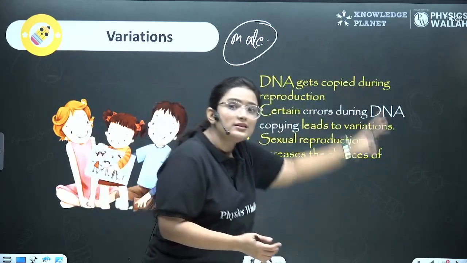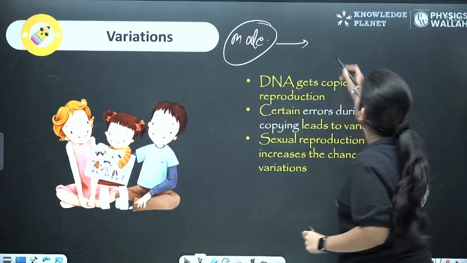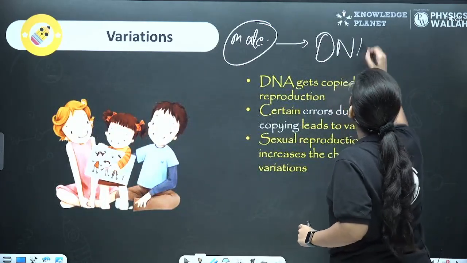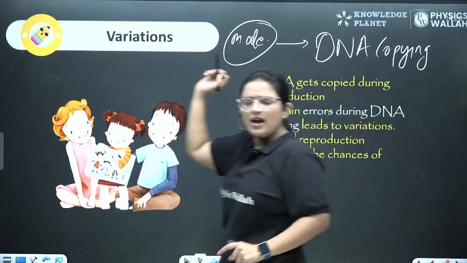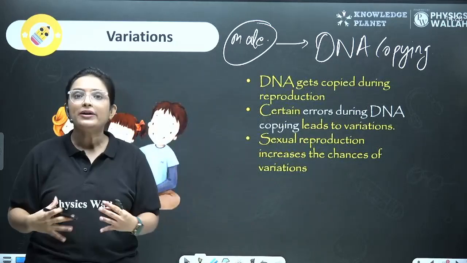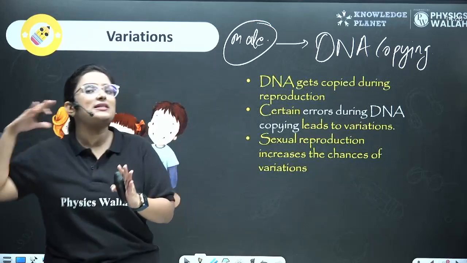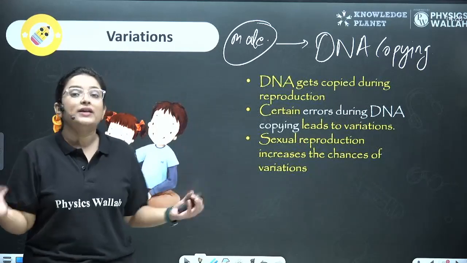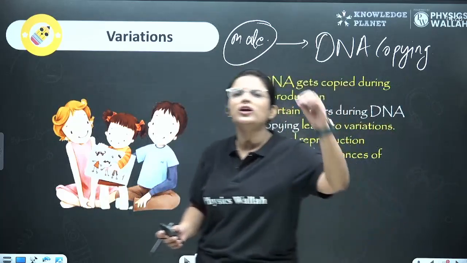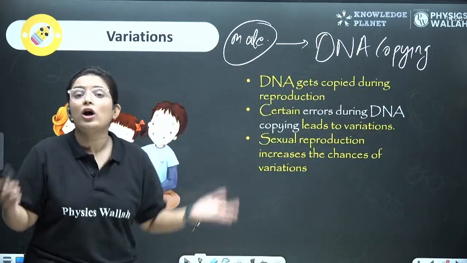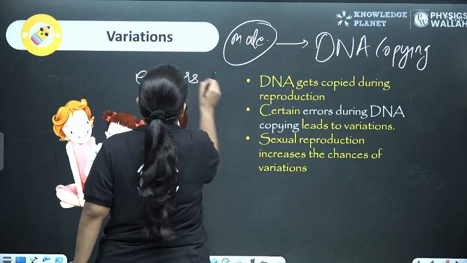So the process of reproduction starts with step one, the stage one, which is the DNA copying. Now, what happens in this DNA copying? Let's see that my genetic material will form its copy. My DNA will form its exact copy. Okay? But it's a biochemical reaction. And we know that biochemical reactions are not 100% accurate. So then what will happen? There would be chances of errors, right?